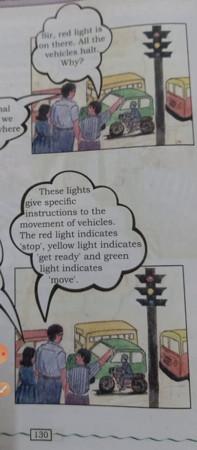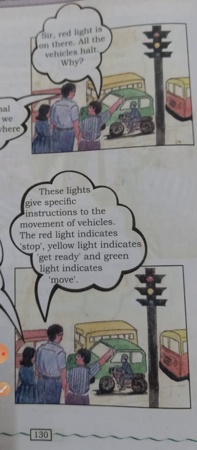Do you know, children, why these red, yellow, green lights are there? These lights give specific instructions to the movement of vehicles. When the red light is on, the other two lights will be off. When the red light is on, that means you must stop.